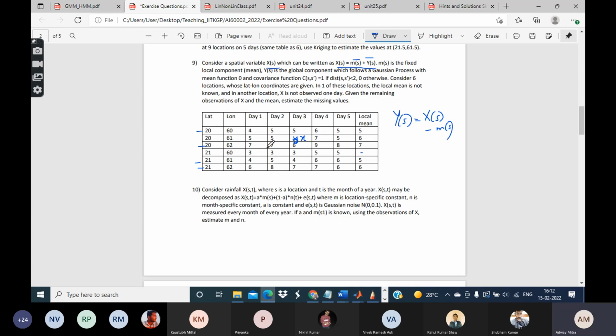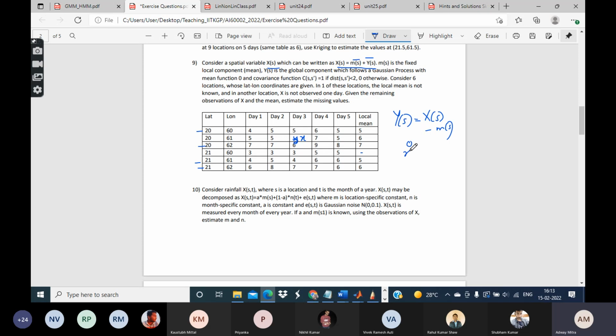Now we know that this follows a Gaussian process with mean 0 and some covariance. Since it follows a Gaussian process, if we consider all the observations on day 3, we will get something like this: the first element will be 5 minus 5, 0.